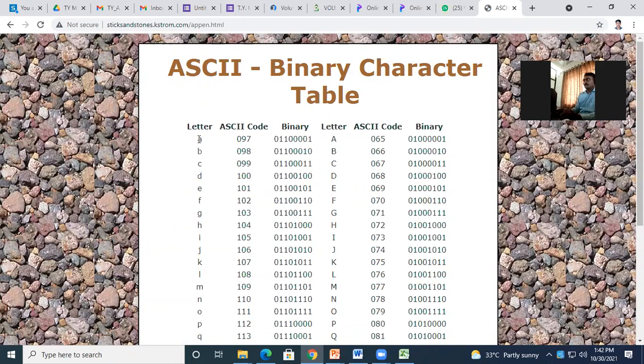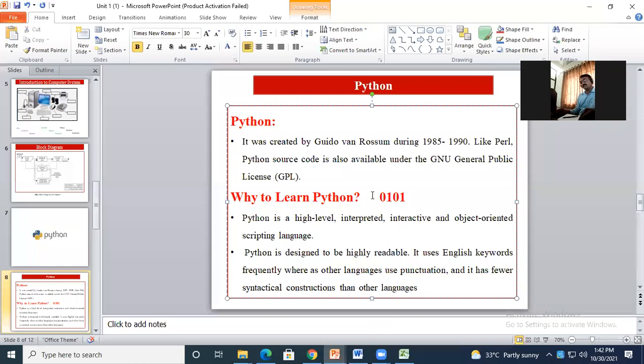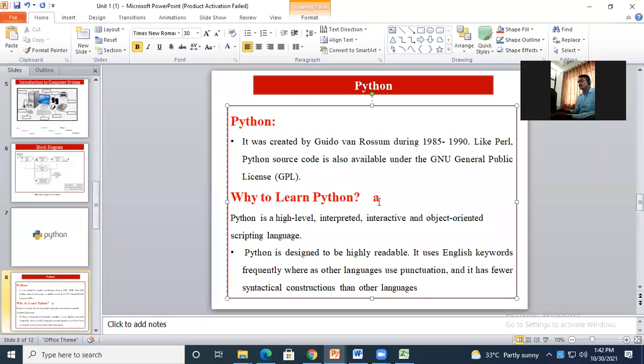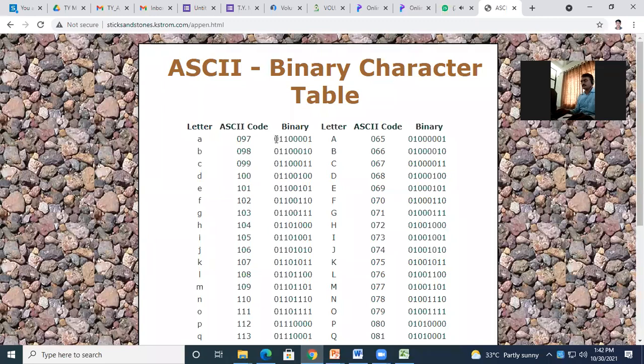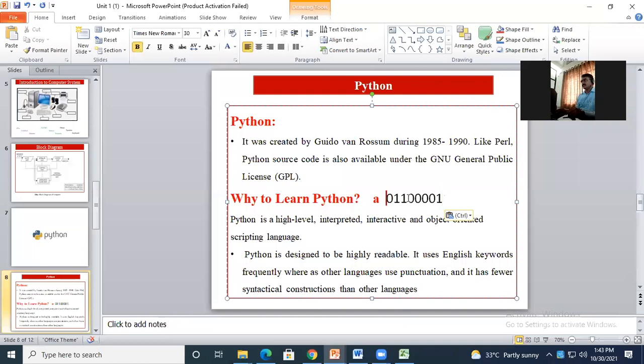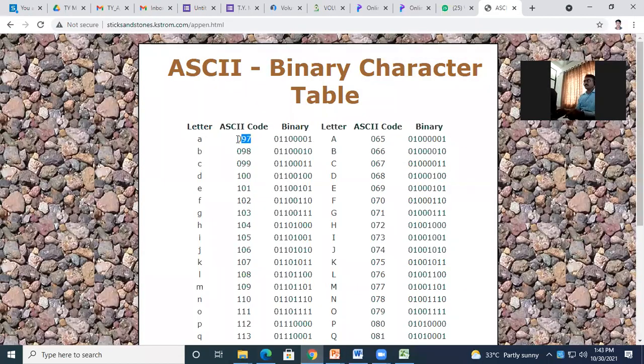When I write a small a on the screen, it is for me to read a small a, but for the computer it is in this form. The computer will read a in the form of zeros and ones. And what is the ASCII value of the small a? This is 97. If you go with the decimal points, we will come to know it is 97.